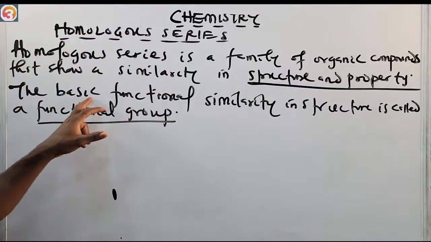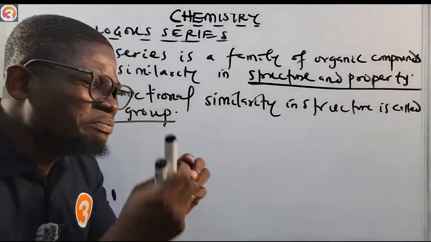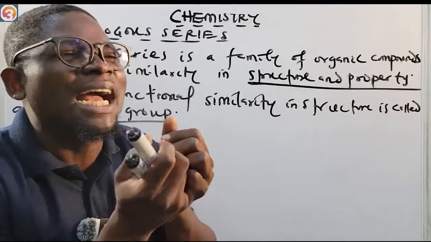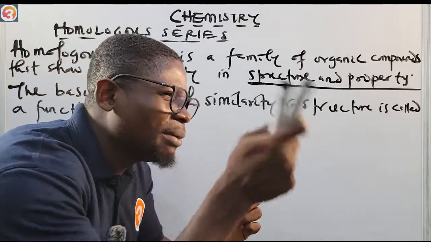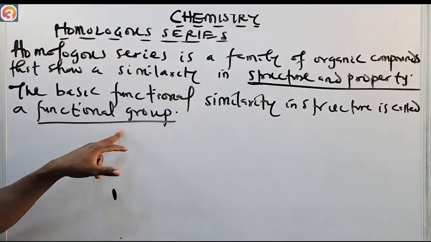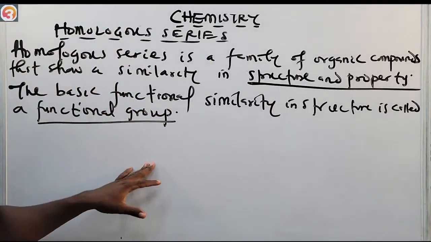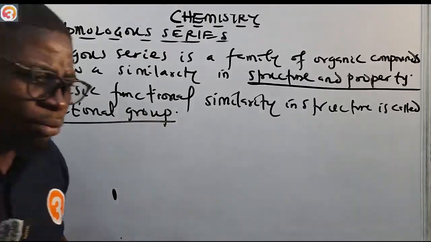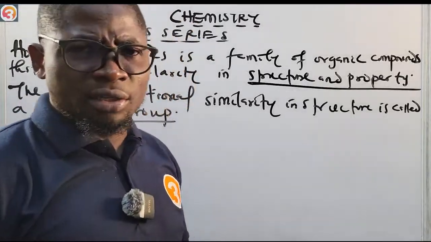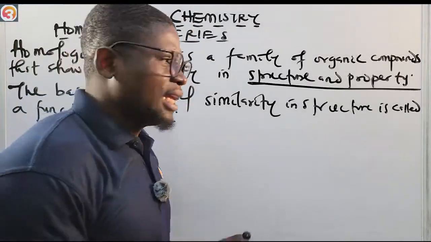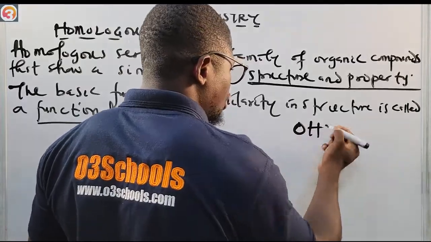Okay, that's why I say that the basic functional similarity, the smallest thing that you see that will say this person belongs to this family or belongs to that family, is the functional group. The functional group is the basic functional similarity in structure. And of course, as an example, the alkanols, or the alcohols, have what? The group OH, all right?